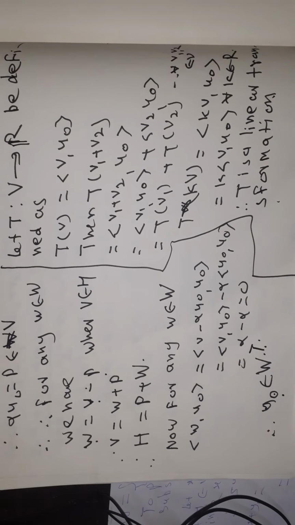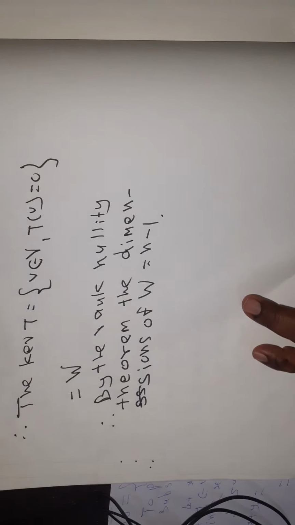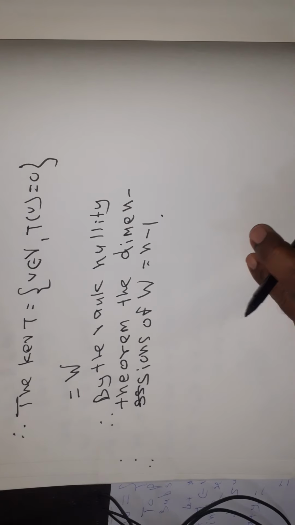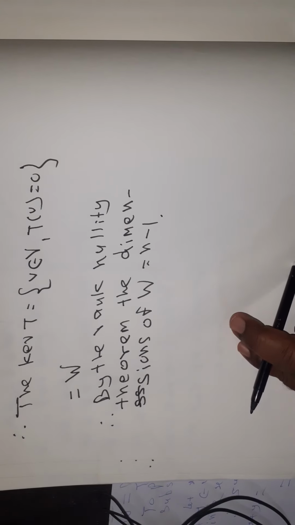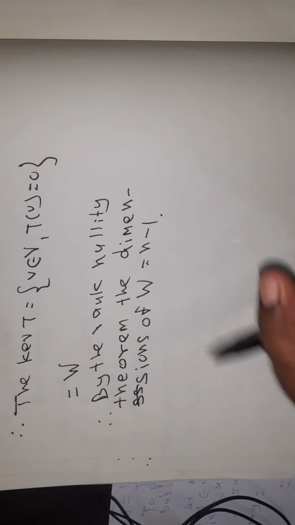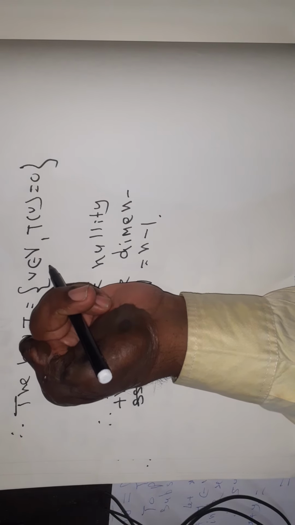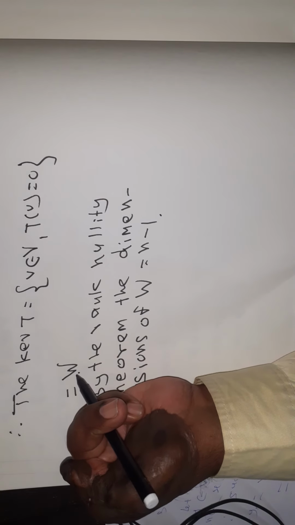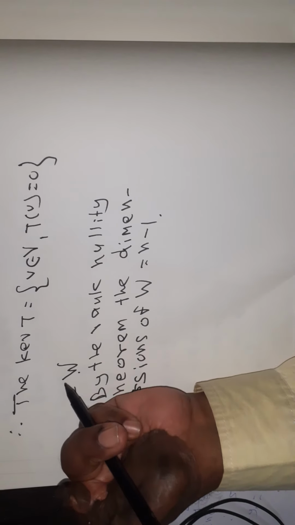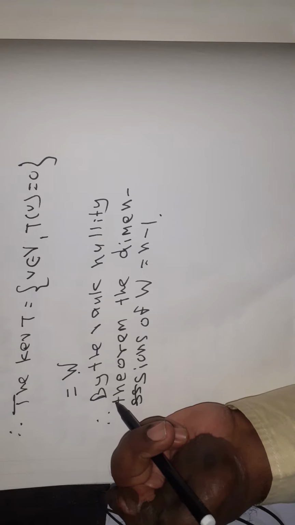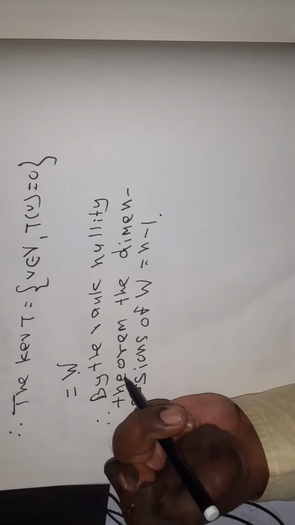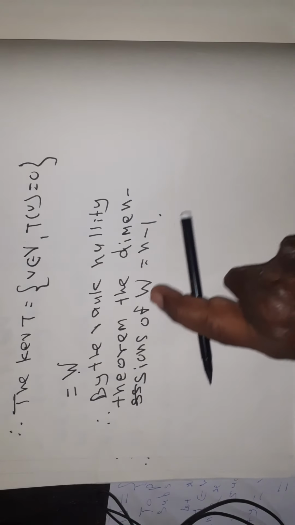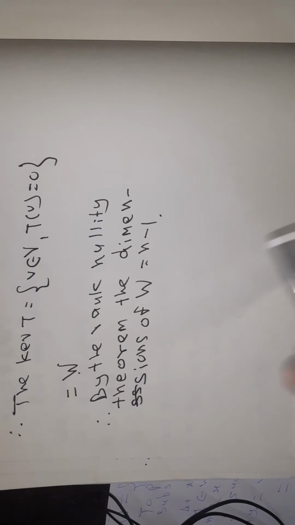Now the kernel of T. Since U0 belongs to V, the kernel of T is the set of V belonging to V such that T of V is 0, therefore the kernel of T is W. By the rank nullity theorem, the dimension of W is equal to n minus 1.